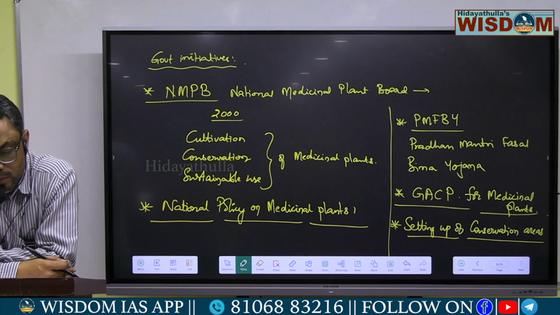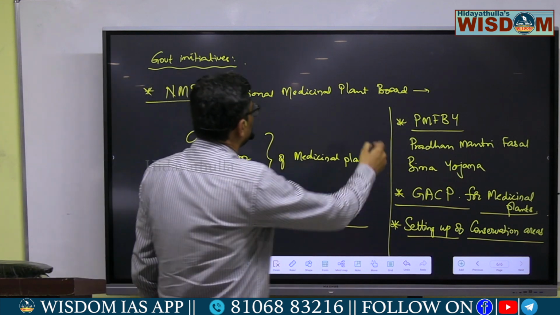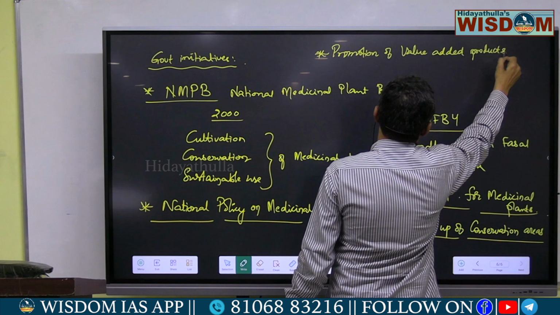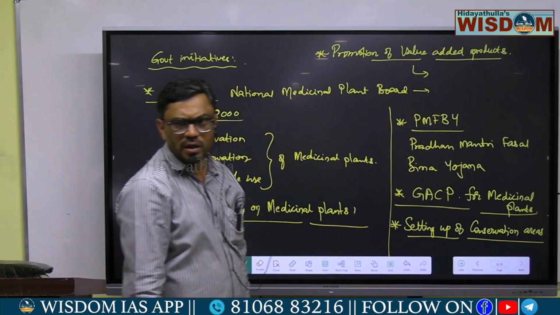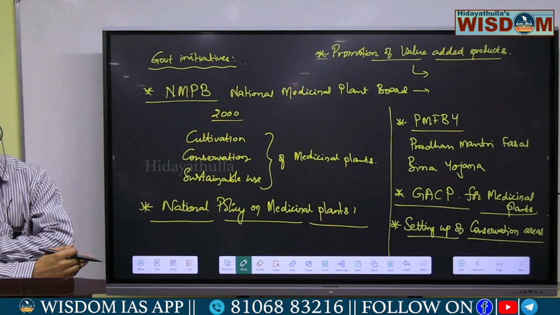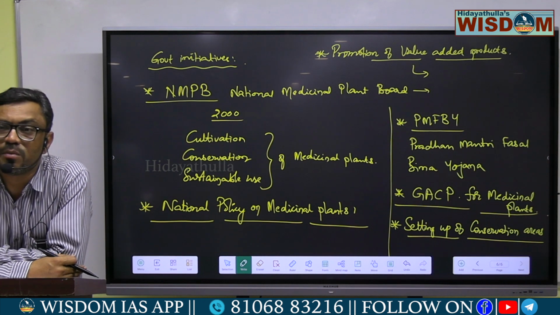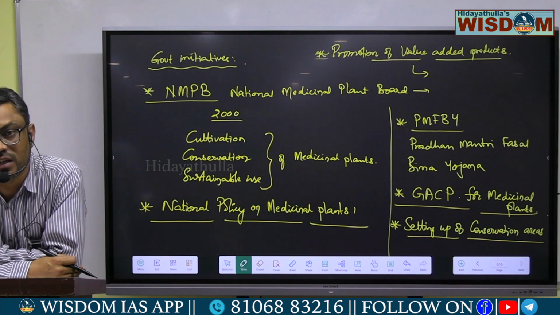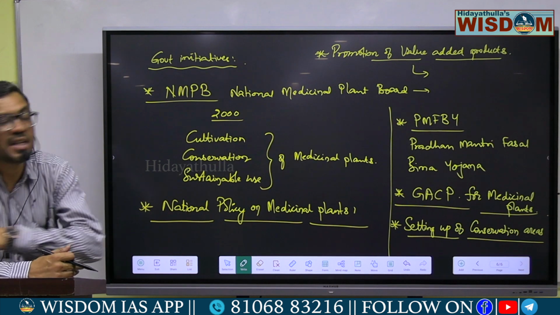And also the promotion of value-added products. Various types of products which are extracted from the medicinal plants, medicinal herbs, are commercially useful. They are medicinally useful. So these products can be promoted. Say, for example, various types of essential oils are there, and various types of resins are there.